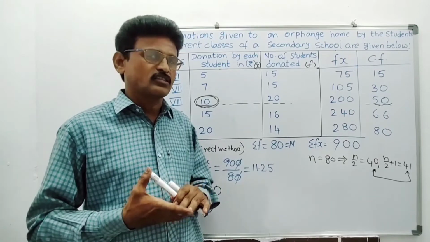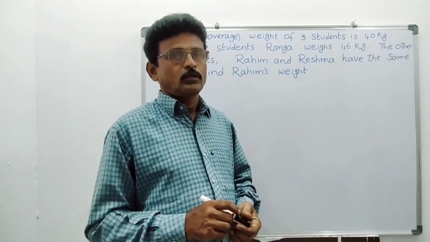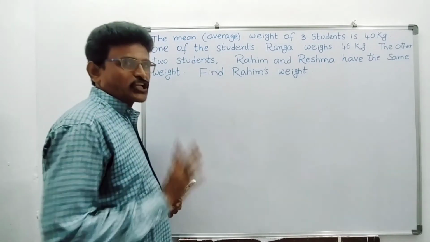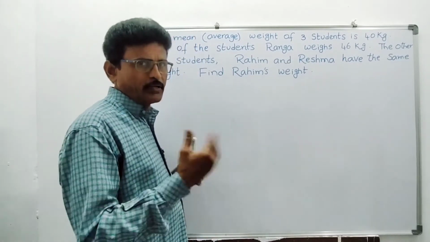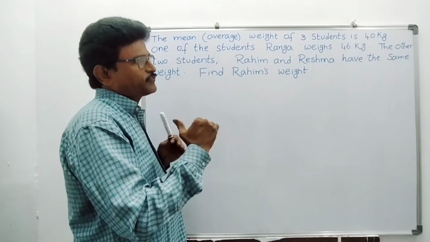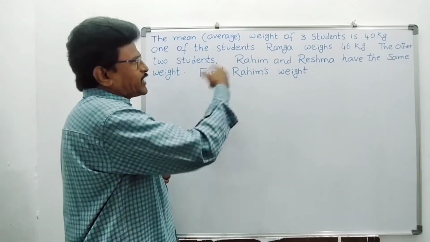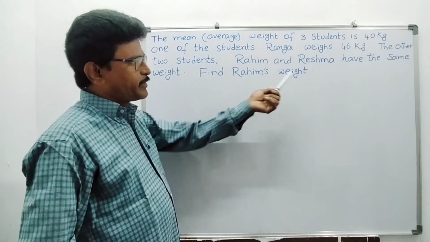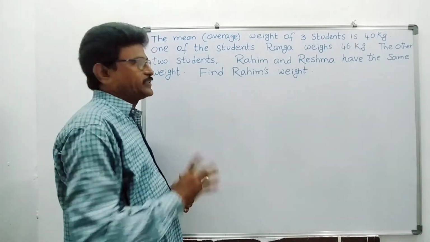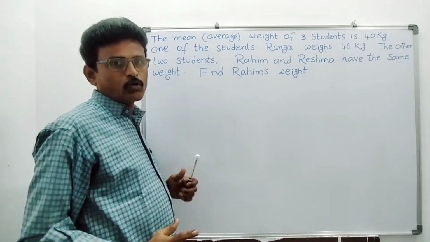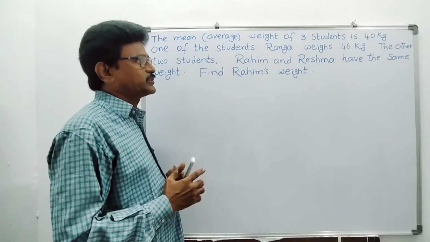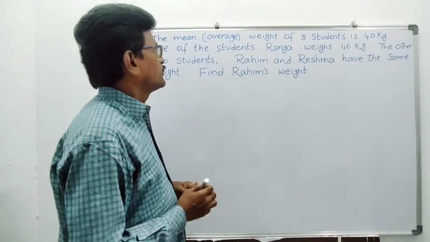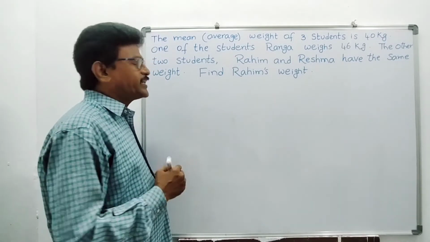Now I will solve some word problems. Students, observe this problem. The mean weight of 3 students is 40 kg. Mean weight means average weight. Average weight of 3 students is 40 kg. One of the students, Ranga, is 46 kg. The other students, Rahim and Reshma, have the same weight. Then find Rahim's weight. What is the weight of Rahim? We have to calculate. Rahim and Reshma both have equal weight.